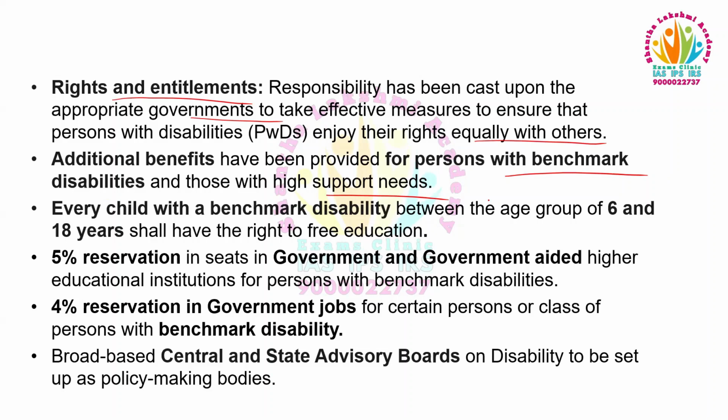Every child with benchmark disability between the age group of 6 and 18 years shall have the right to free education. 5% reservation in seats in government and government-aided higher education institutions for persons with benchmark disabilities. 4% reservation in government jobs for certain persons or class of persons with benchmark disability. Broad-based central and state advisory boards on disability are to be set up as policy-making bodies.